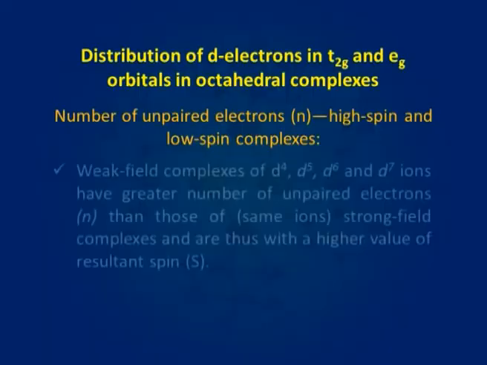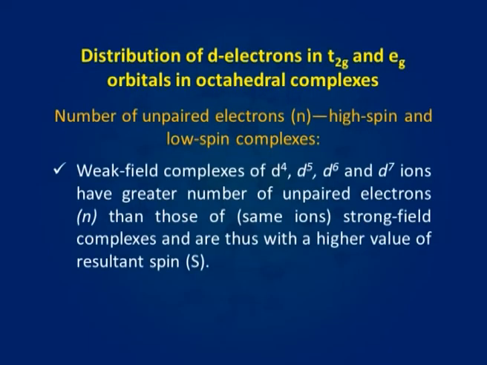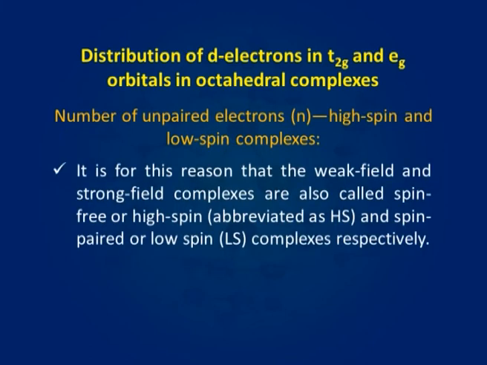Let us now discuss the number of unpaired electrons in high spin and low spin complexes. Weak field complexes of D4, D5, D6 and D7 ions have greater number of unpaired electrons than those of strong field complexes and are thus with a higher value of resultant spin. It is for this reason that the weak field and strong field complexes are also called spin free or high spin and spin paired or low spin complexes respectively.